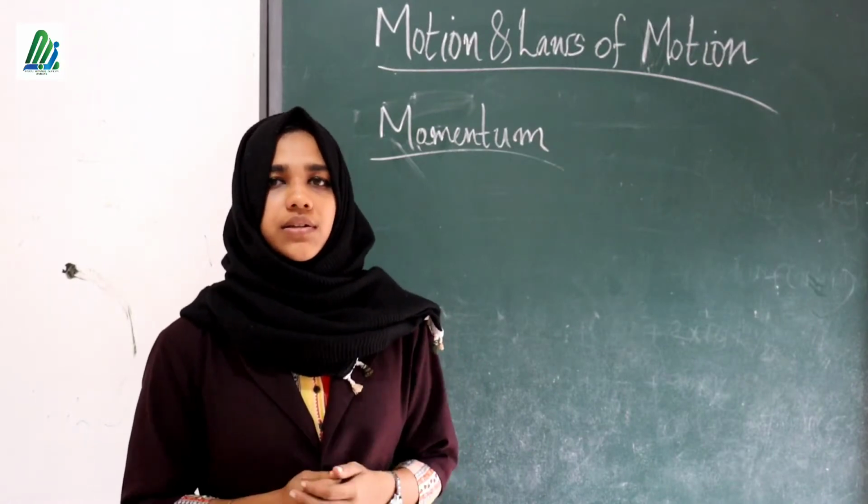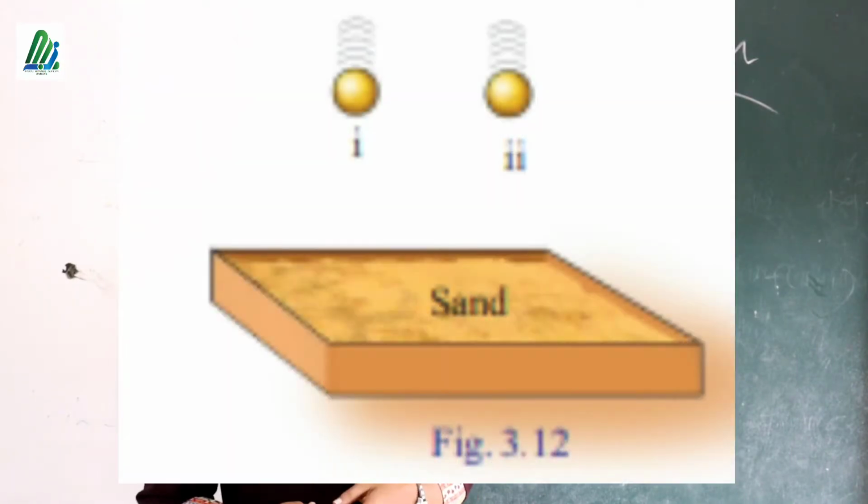Okay, look at here. Here you can see a picture. Based on this picture, we want to do an activity. What's the activity? Here you can see two bowls, 1 and 2. Take two empty ice cream bowls of identical size and shape, and we want to fill one bowl with the sand.